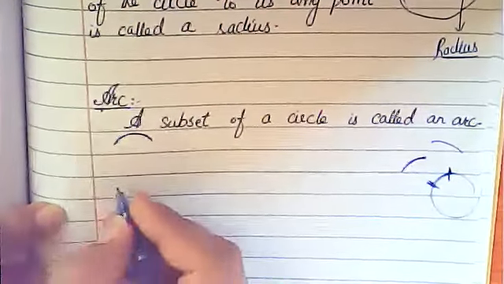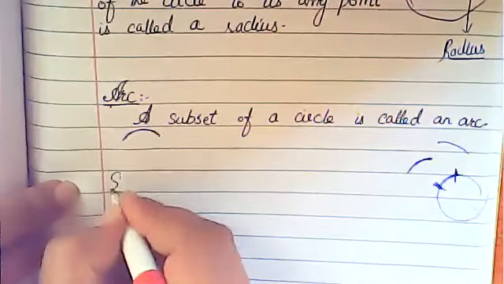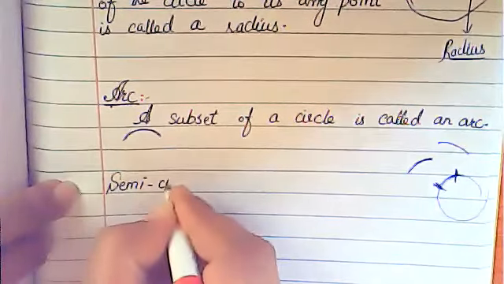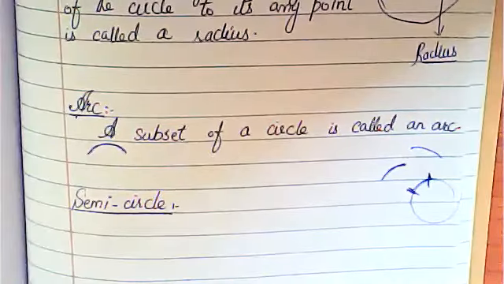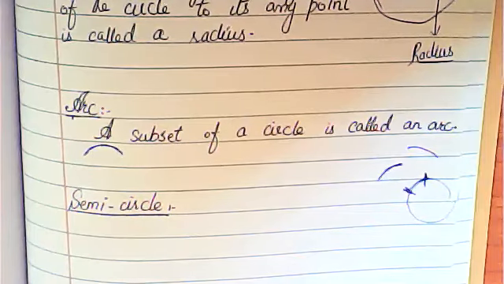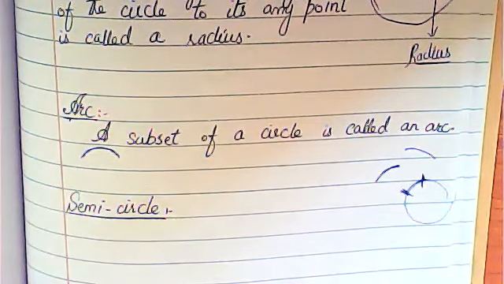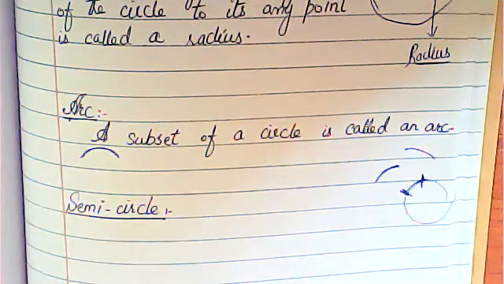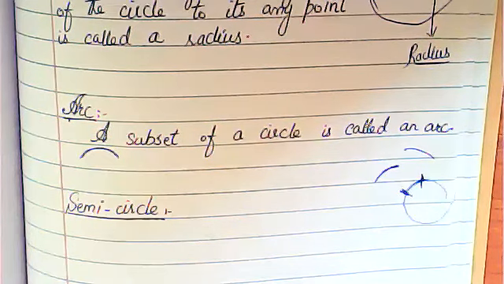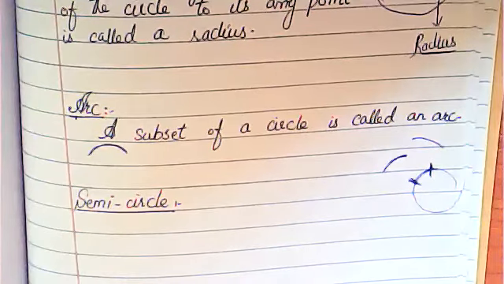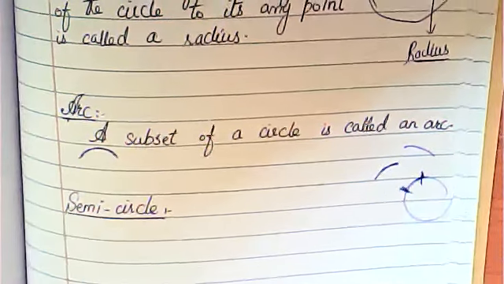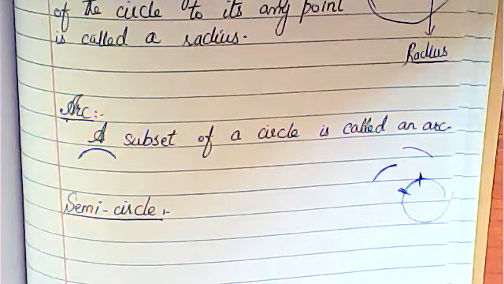Now, next is semicircle. What will be a semicircle? What will be a semicircle? Can anyone explain it? How will you define semicircle? Students, where are you? Not half of a circle, beta. Not half of the circle. You can say that half of a circle is a semicircle, but how will you define it?